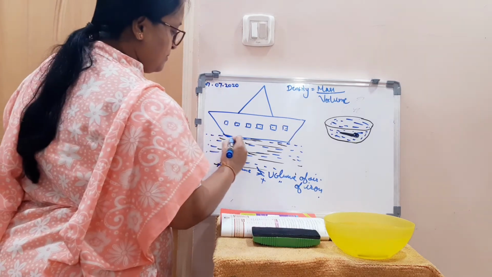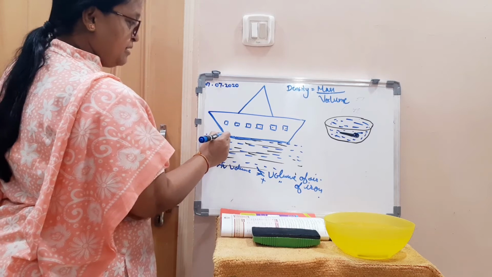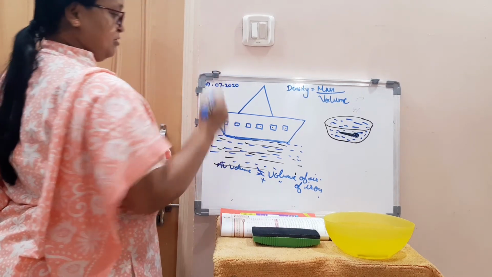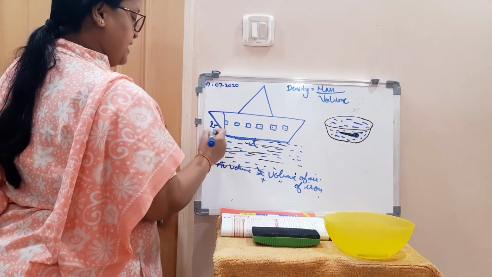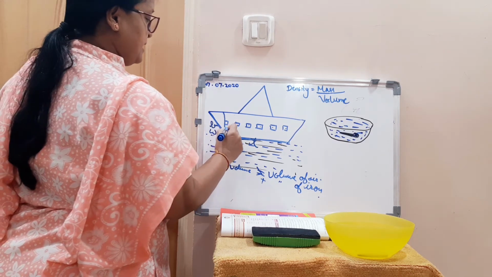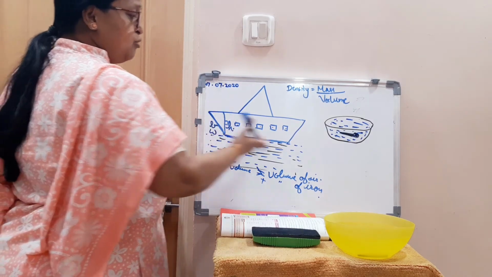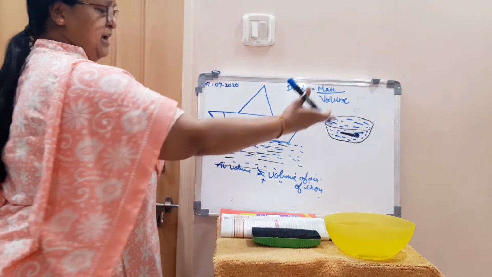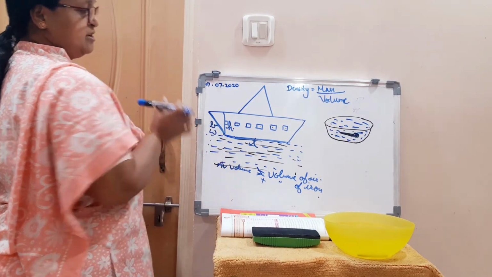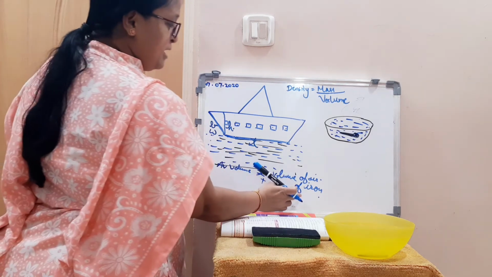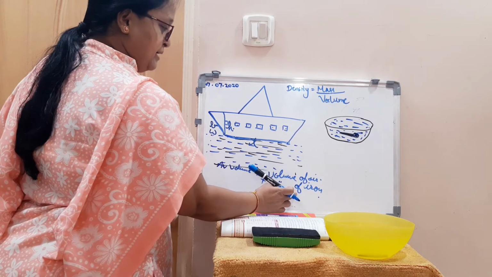Its length, its breadth or width, and its height. Length, breadth or width also you can say, and its height. The ships are too long. So their length is more, and height is more, and their width is also more. So their volume also will be more. So the average volume, that is the volume of the air and the volume of iron, is more.